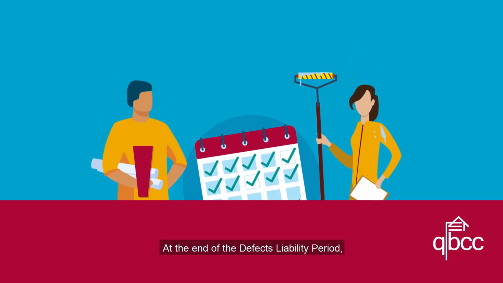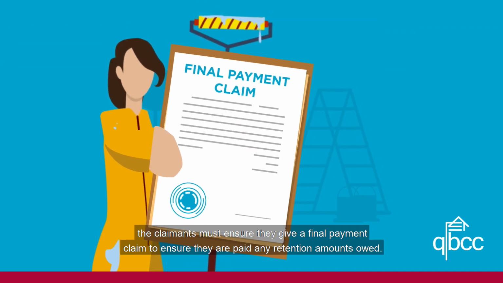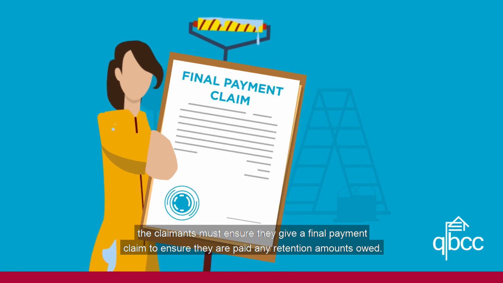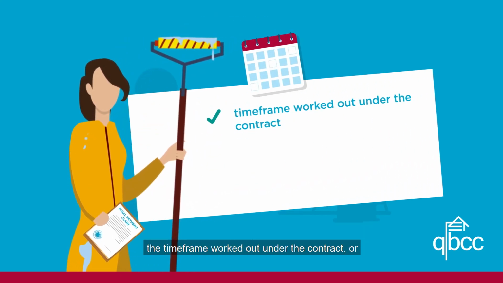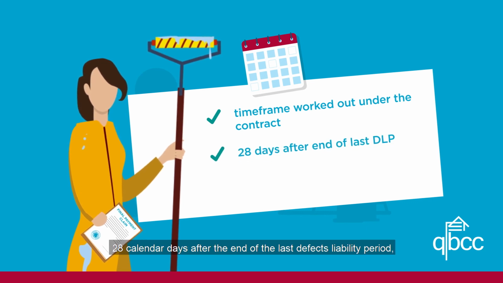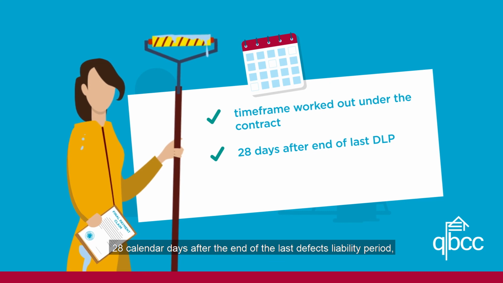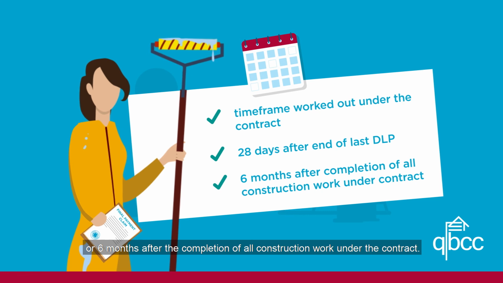At the end of the defects liability period, the claimants must ensure they give a final payment claim to ensure they are paid any retention amounts owed. There are strict timeframes for claiming retentions. The timeframe worked out under the contract, or 28 calendar days after the end of the last defects liability period, or 6 months after the completion of all construction work under the contract.